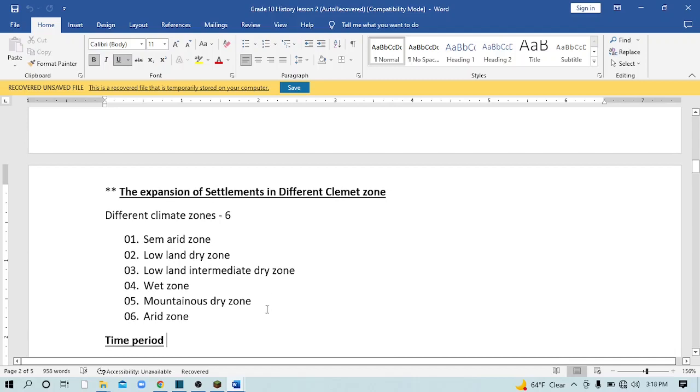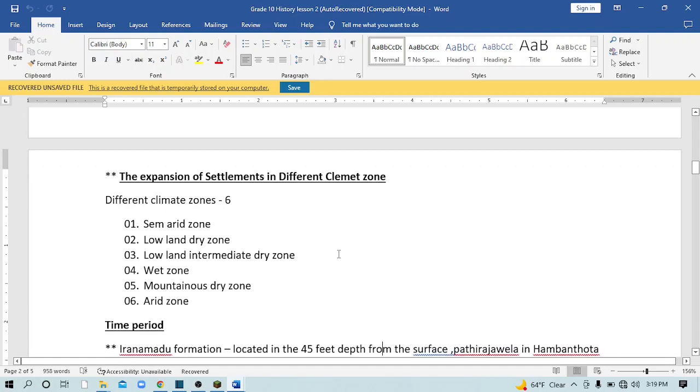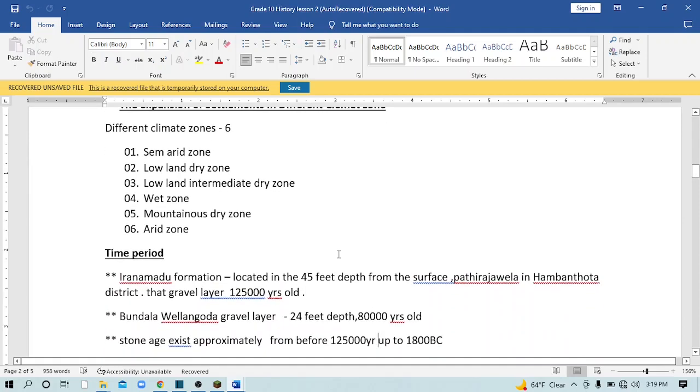There are 6 climate zones: semi-arid zone, lowland dry zone, lowland intermediate dry zone, wet zone, mountainous dry zone, and arid zone. You should keep in mind these different climate zones. They will definitely ask what the different climate zones are and how they expanded their settlement in this type of climate zone.